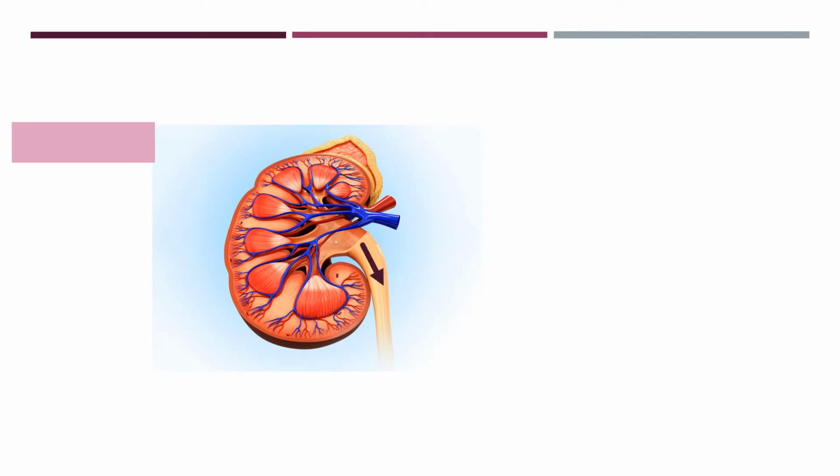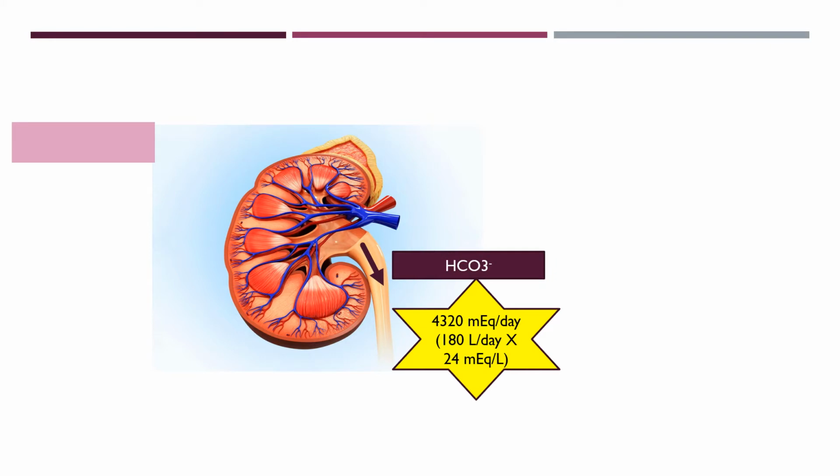Each day, 4320 milliequivalents of HCO3- is filtered. We know that the GFR is around 180 liters per day, and the amount of HCO3- is 24 milliequivalents per liter. So the total amount that is filtered in a day is 4320 milliequivalents.